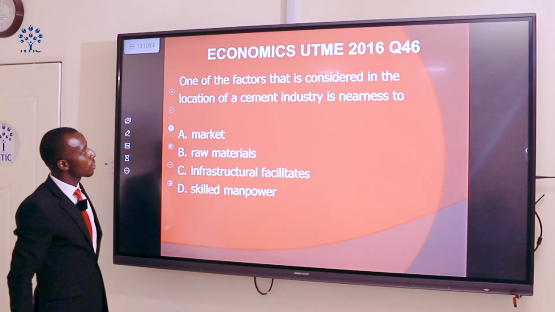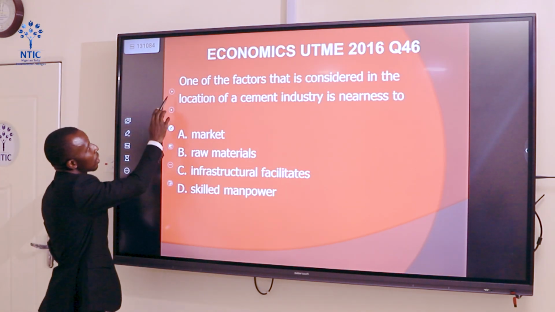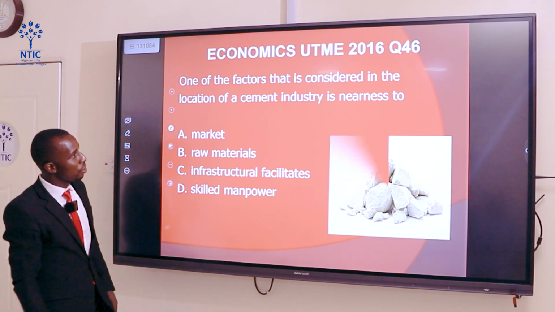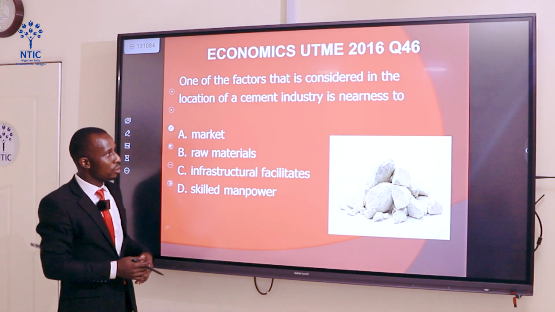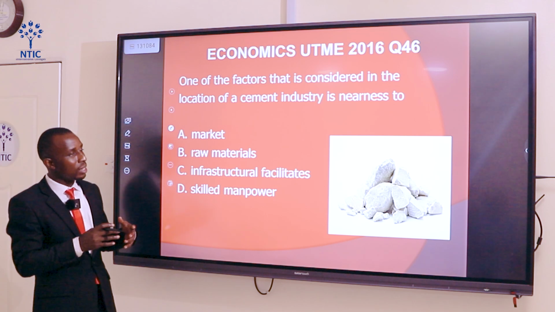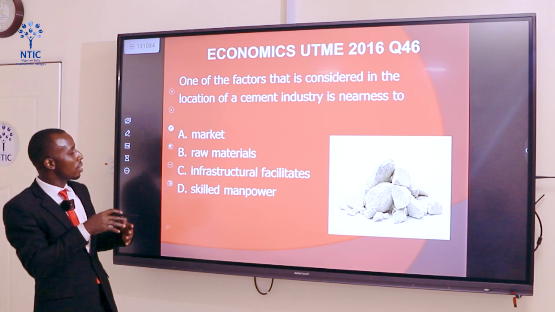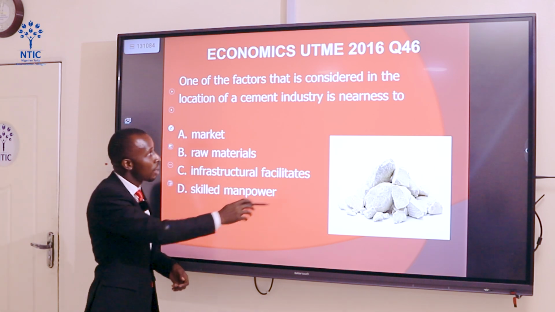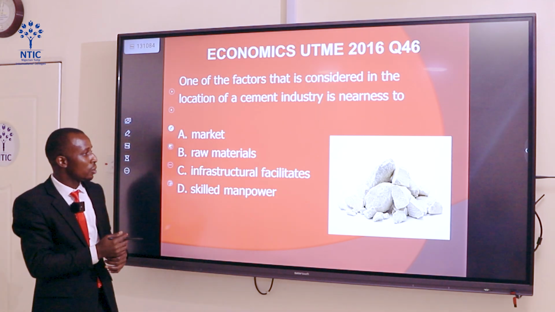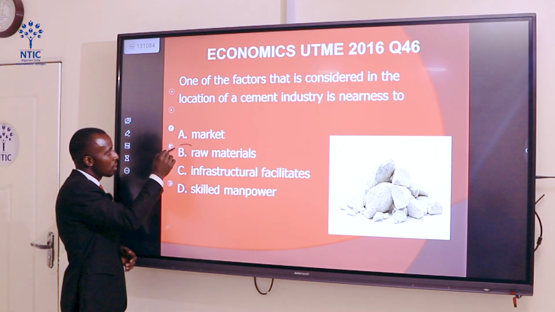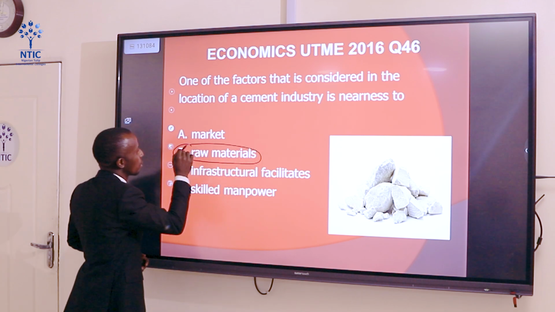Question 46. One of the factors that is considered in the location of a cement industry is nearness to dash, is nearness to the mineral deposit. That is where you can get, in this case, limestone, which is used to produce cement. So it's nearness to the source of raw materials, which is option B.